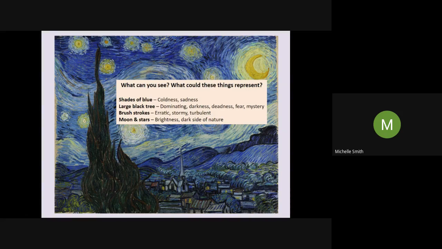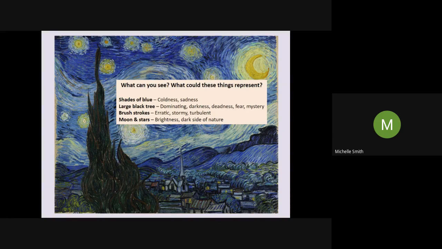So the shades of blue, as we did together there, I've put coldness and sadness. I know we also wrote the waves or the stormy sea. For the large black tree, I've chosen dominating, darkness, deadness, fear, or mystery. Black to me represents those things. Black is a mysterious colour. It can also symbolize fear.